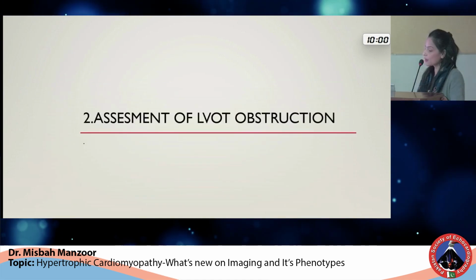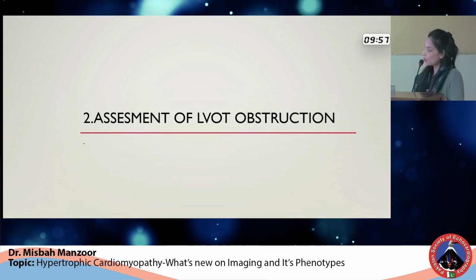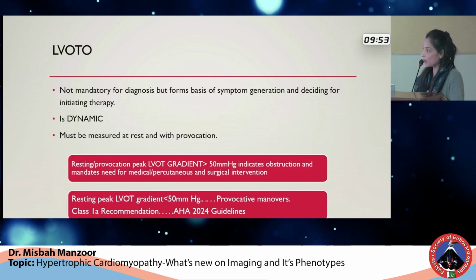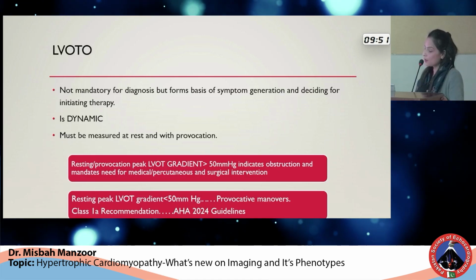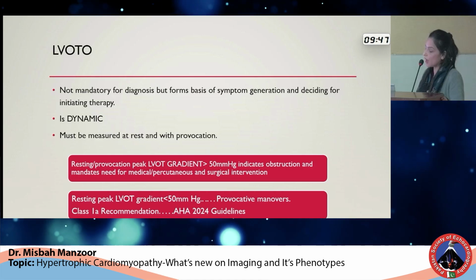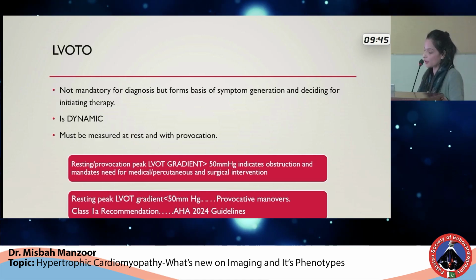The next step is assessment of LVOT obstruction. Although the presence of LVOT obstruction is not necessary or mandatory for the diagnosis of the disease, it forms the basis of symptom generation, and it is helpful for deciding the initial therapy.